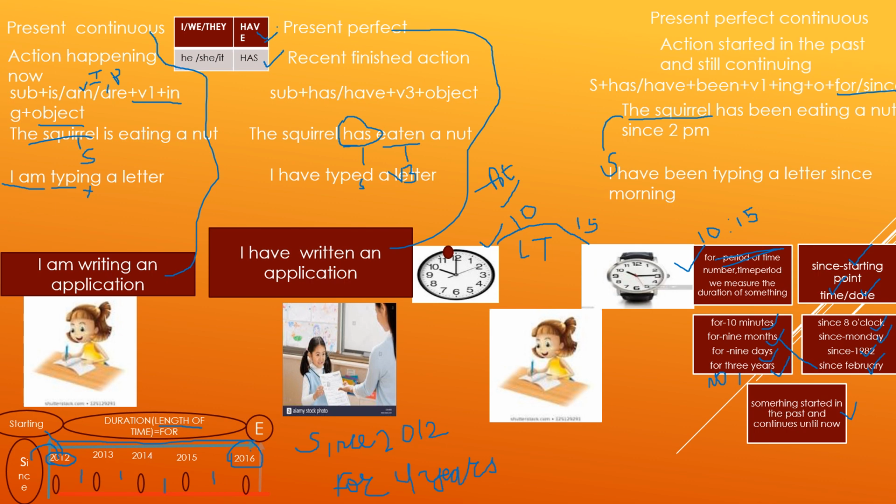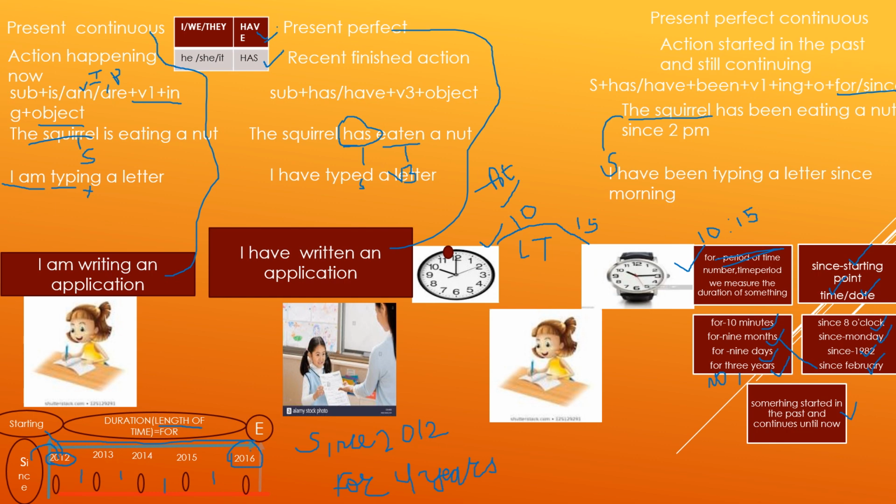This we have to imagine, and she is still continuing with it. It's quite funny, but just to make this concept clear to you, I'm asking you to imagine. So what is the starting point here? 2012, you can see, and the ending point is 2016.